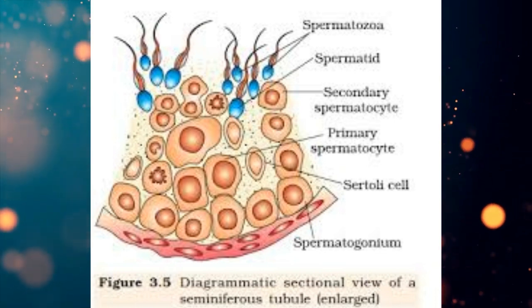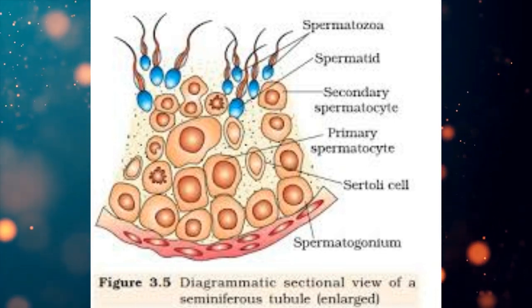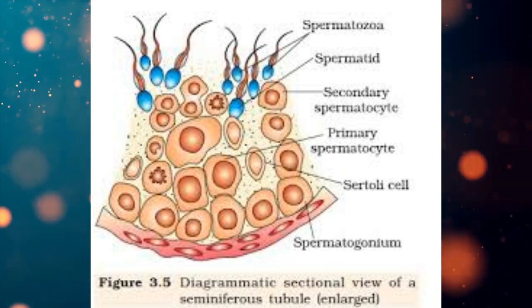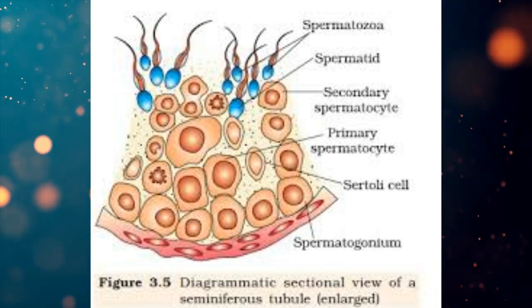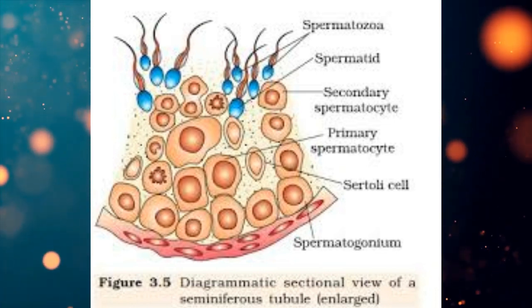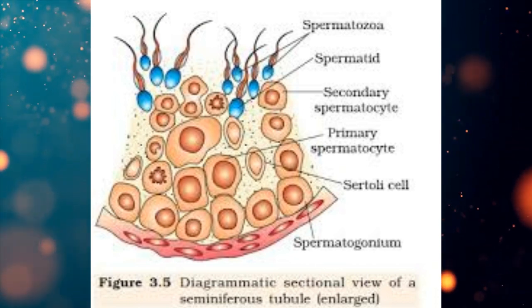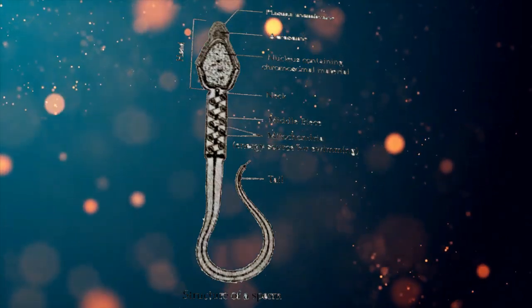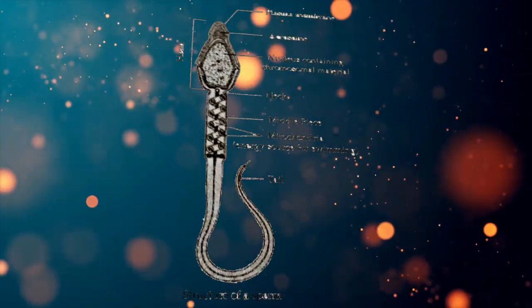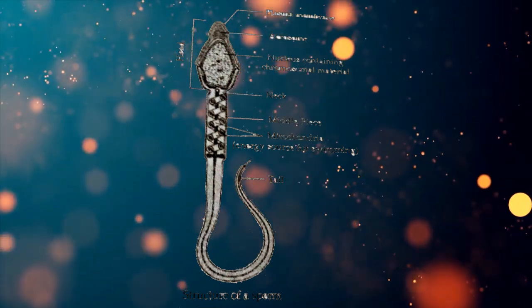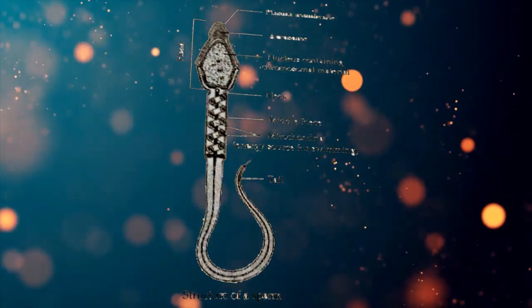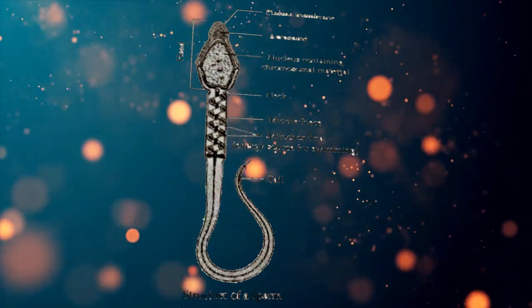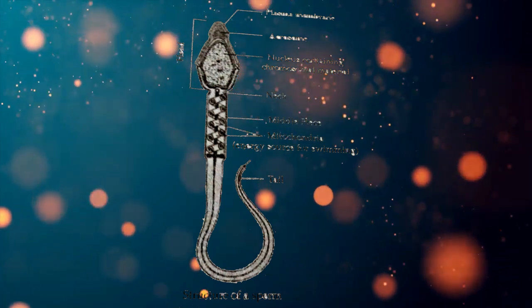So when it matures, what happens? The sperm head is released from the Sertoli cell and then finally released from the seminiferous tubules. This releasing of the sperm from the seminiferous tubule is called spermiation. So here the process of spermiation is there. What are the key words we are getting? Spermatogenesis, which includes formation of the spermatid, the next one spermiogenesis, and finally spermiation.